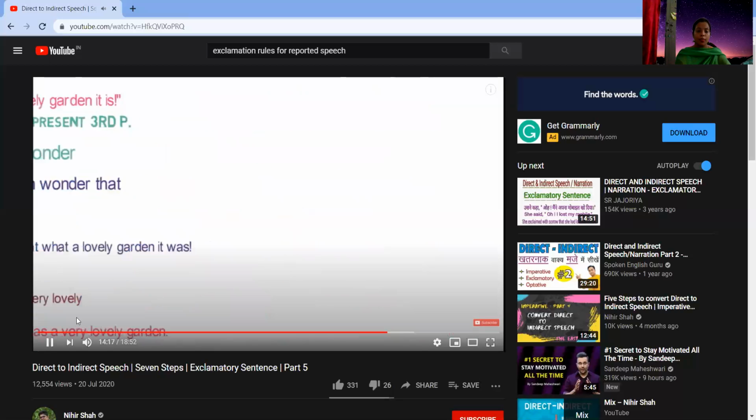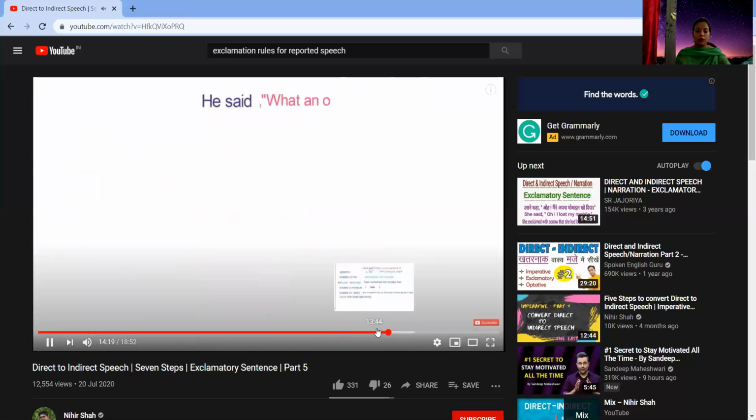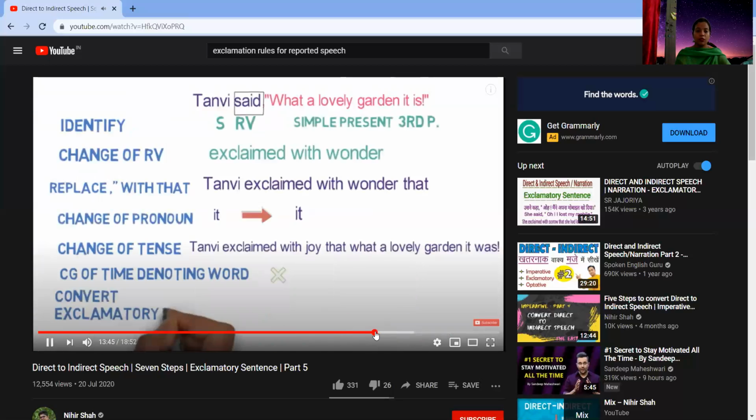Let's look into the last example. He said, "What an opportunity!" Let's change this exclamatory sentence to assertive. So now what is next? Change of tense. This is in present tense, so it will be in past tense. Then we don't have any change of the time denoting word, so we'll just skip this step. And then we will jump onto the last step, that is, exclamatory to assertive.